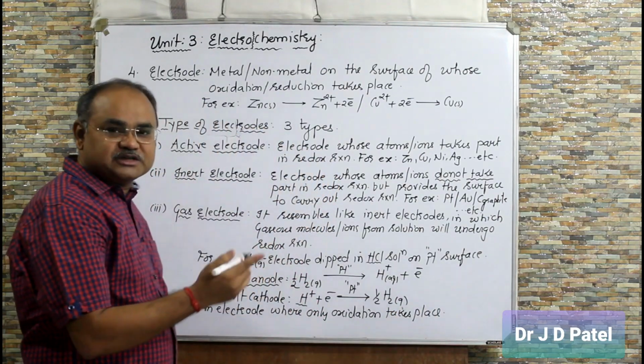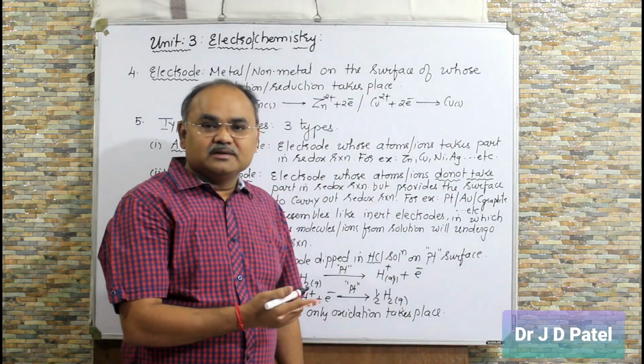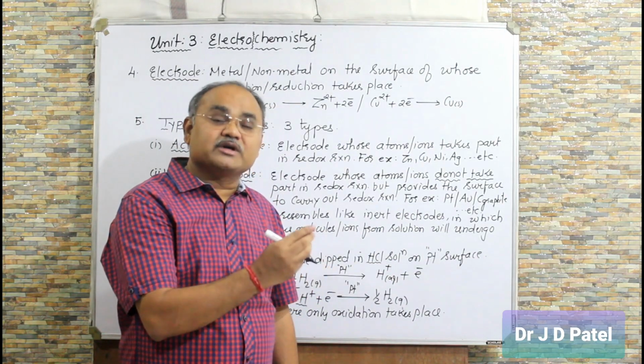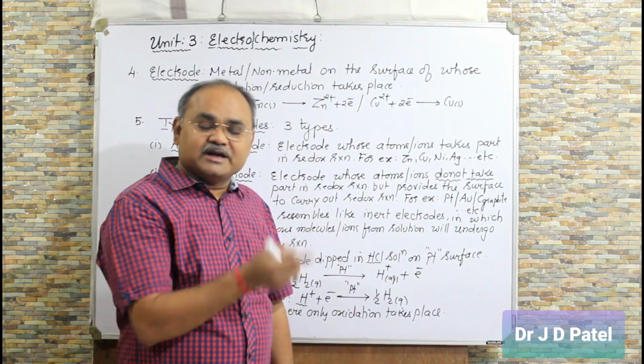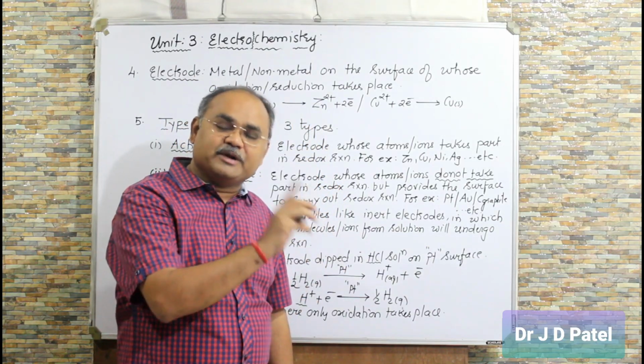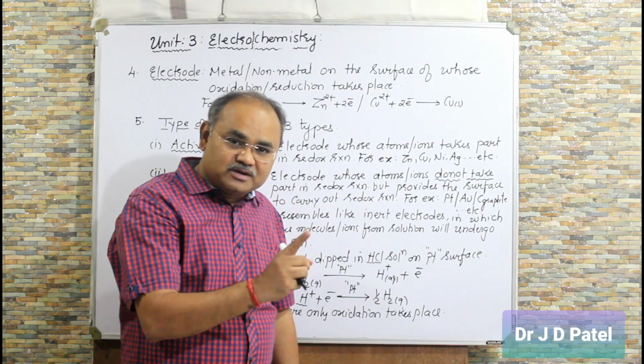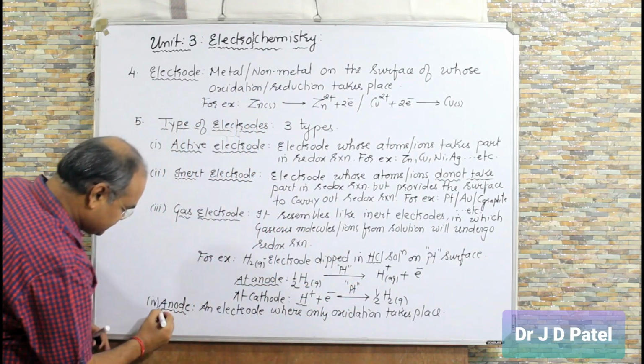Don't say anode is positive or negative. Cathode is negative, anode is positive. Anode can be positive, can be negative, depending on the type of cell. Cathode can be positive, cathode can be negative, depending on the type of cell. What is anode? It's an electrode where only oxidation takes place.